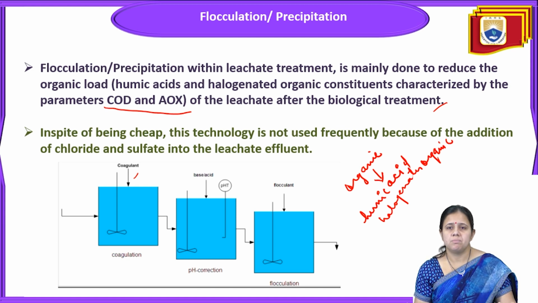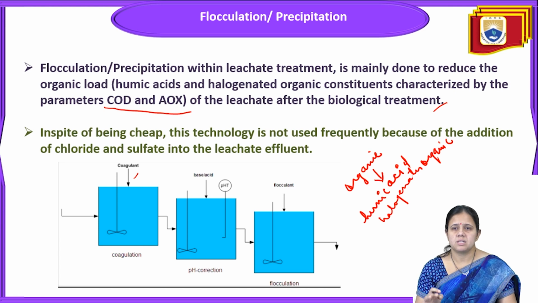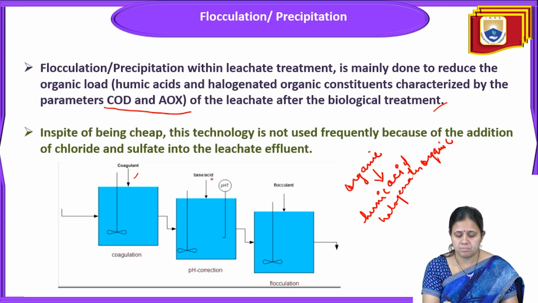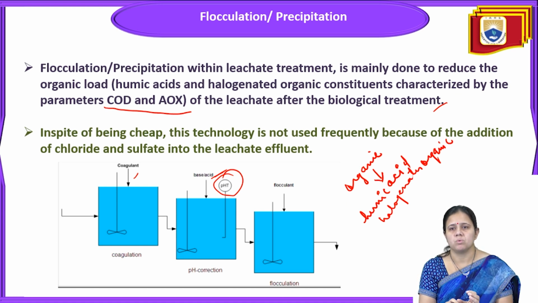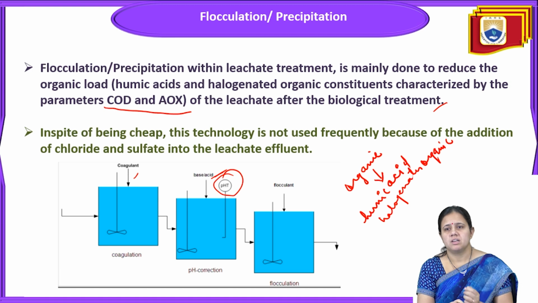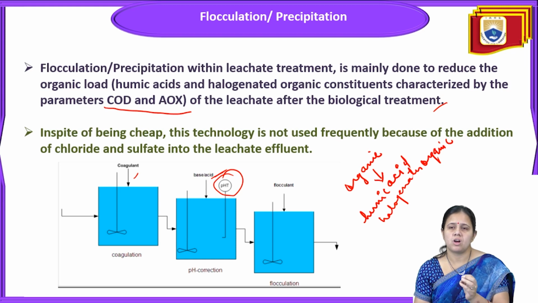Next, some base or acid will be added for pH correction. Then the next process is flocculation, where a flocculant is used. Flocculants are agents which are able to make flocs in leachates where the organic loads are high.